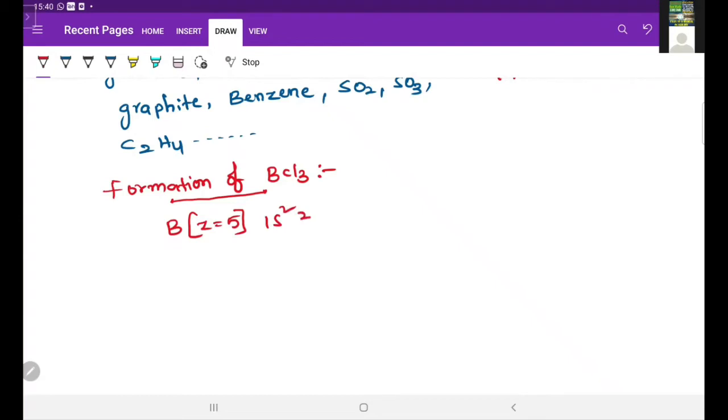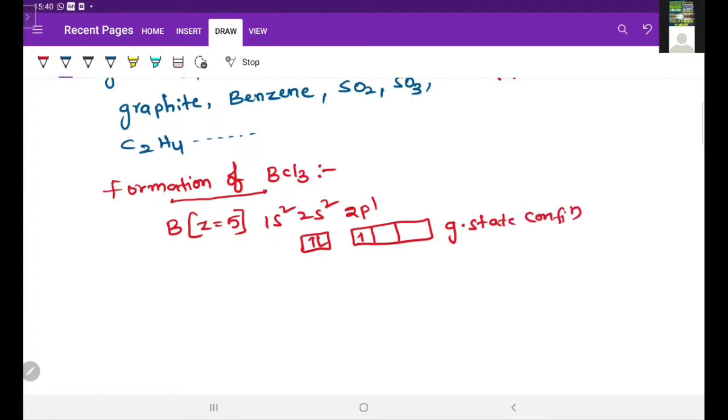Electronic configuration is 1s2, 2s2, 2p1. So here a total of 2 shells are there, and the second shell is the valence shell. In this valence shell, 2s has 2 electrons and 2p has 1 electron. So it is the ground state configuration.